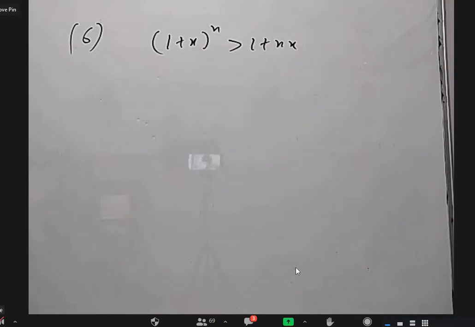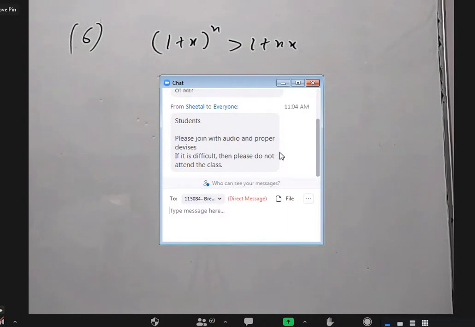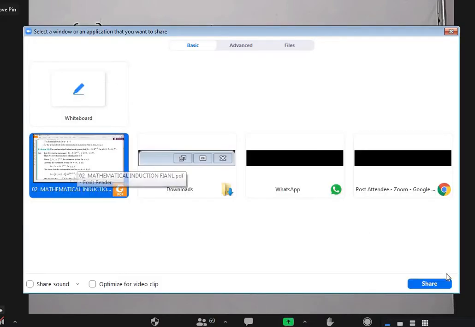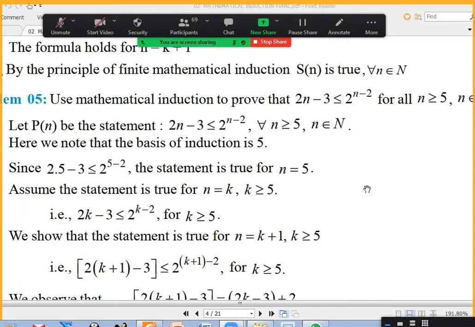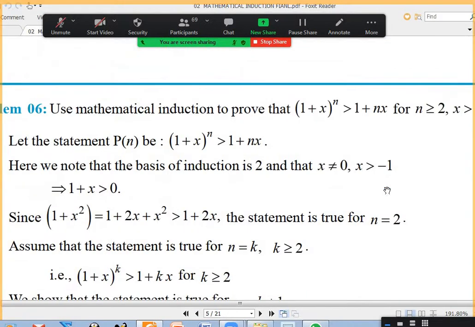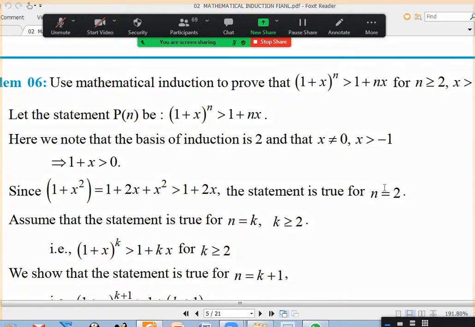Of course, there are some conditions under which it holds. 1 plus x whole power n is greater than 1 plus nx, and what is the condition? n is greater than or equal to 2, and x is greater than minus 1 and x is not equal to 0.